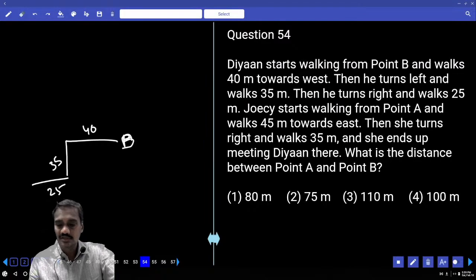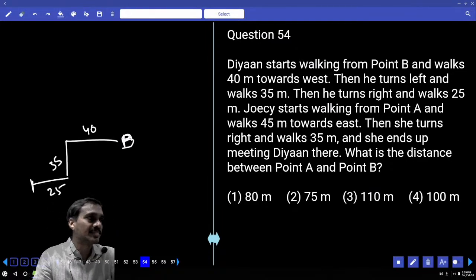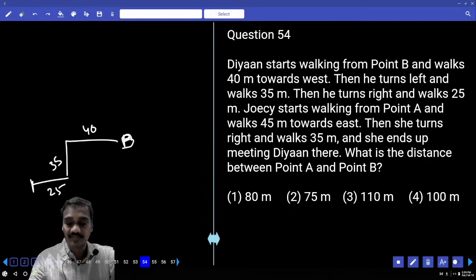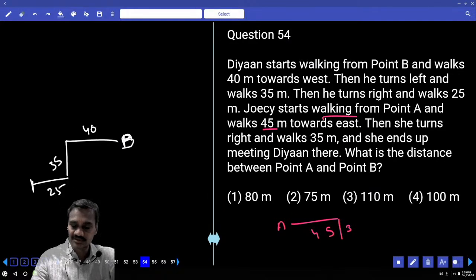Then she turns right and walks 35 meters. She ends up meeting Dion there. Let us take A is here, and from here Joyce walks 45 meters towards east. Then she turns right and walks 35 meters, and she ends up meeting Dion there.